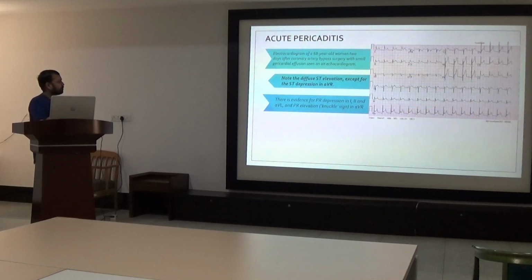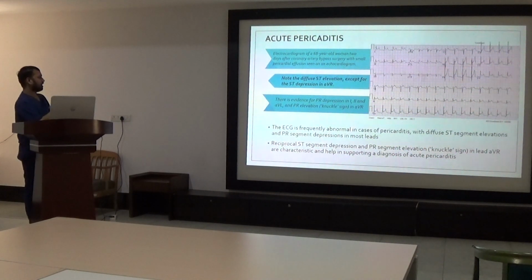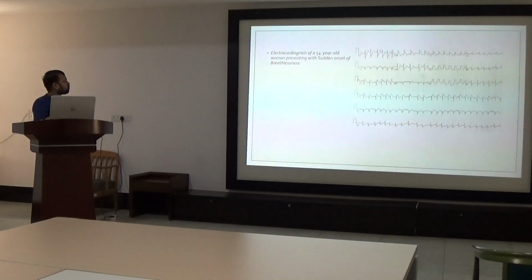Here is PR depression with PR elevation in lead aVR, also known as the knuckle sign, which is specific of acute pericarditis. In the ECG of patients with pericarditis there is diffuse ST segment elevation and PR segment depression in most of the leads, with reciprocal ST segment depression and PR segment elevation, called the knuckle sign, in lead aVR. This is characteristic and helps in supporting the diagnosis of acute pericarditis.